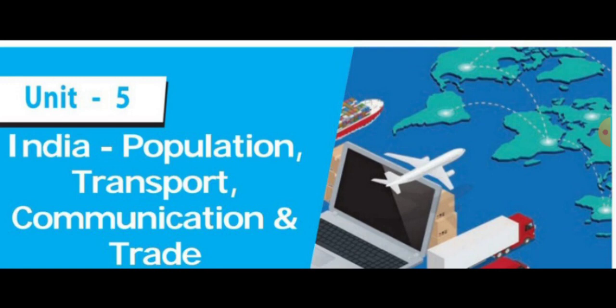Then the next question. The first Indian postal stamp was issued in the year? 1852. Then next, the quick mail service was introduced. In which year was the quick mail service introduced? 1975. Then the system of PIN was functioned through quick mail services. In which year was the PIN introduced? 1972. What is the abbreviation of PIN, students? Postal index number.